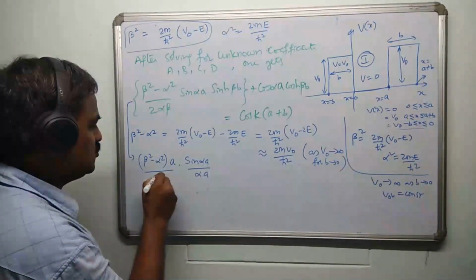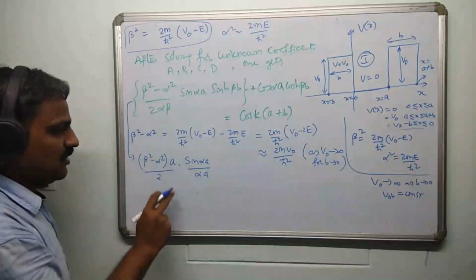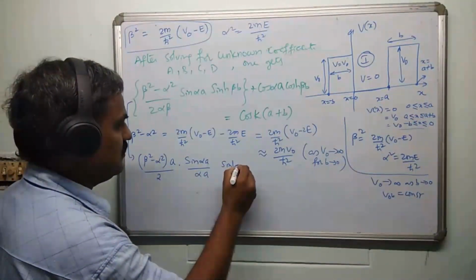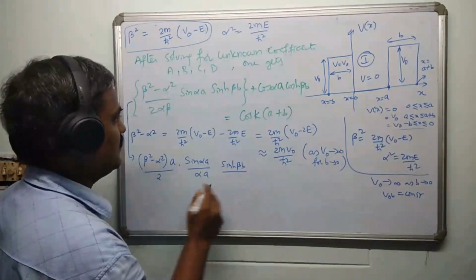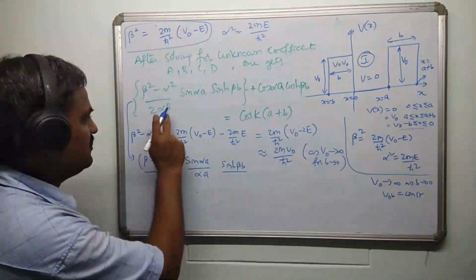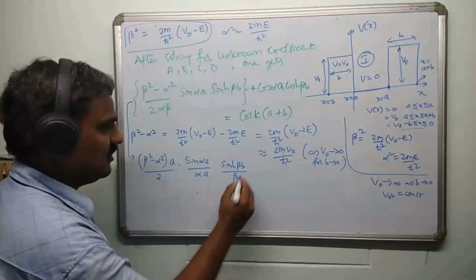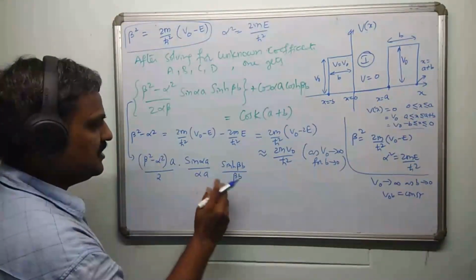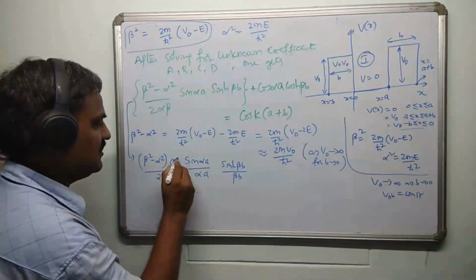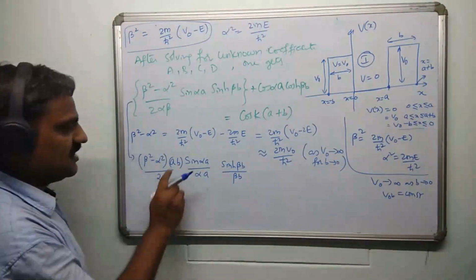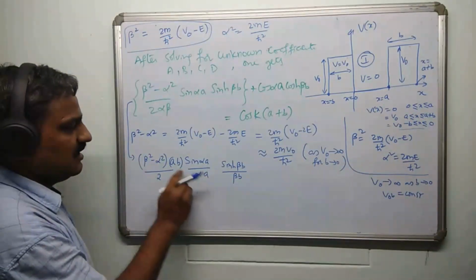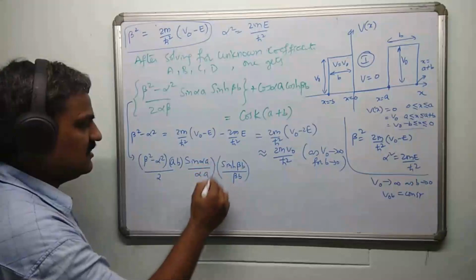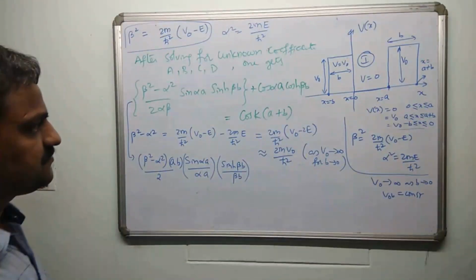And the other thing is sinh beta b divided by beta b: as I have a beta here, I'll write the beta, and as I need a b, I'll write b here. I'll also multiply with b in the numerator. So please try to understand, I have multiplied by A divided by A, and I have multiplied by b divided by b. So I'm back with the same term. These are intended only to simplify the expression.